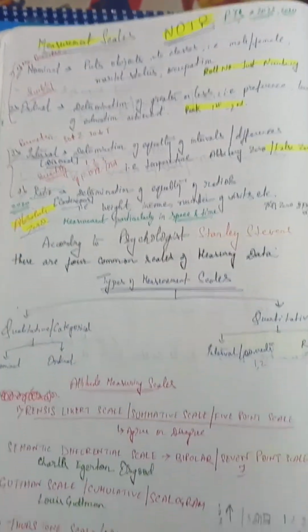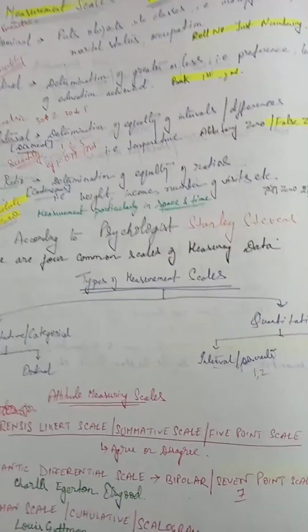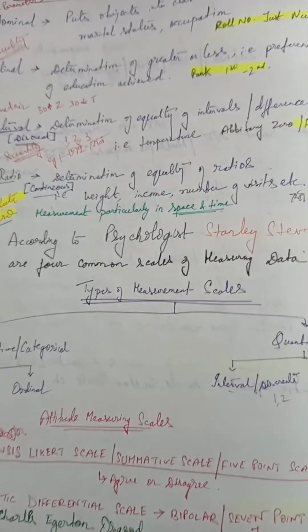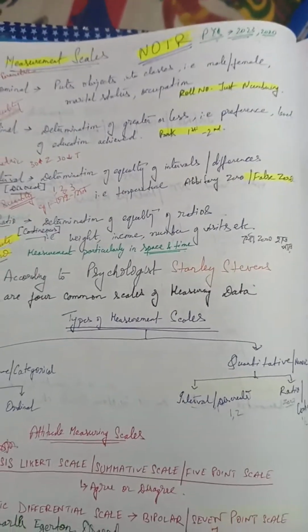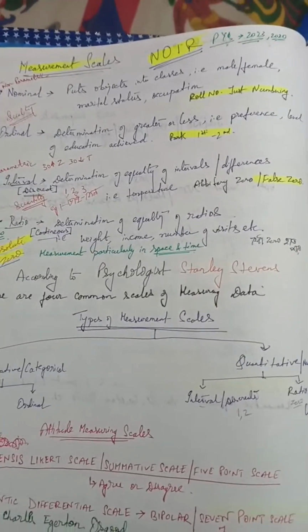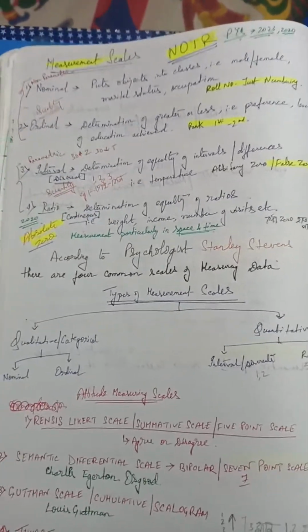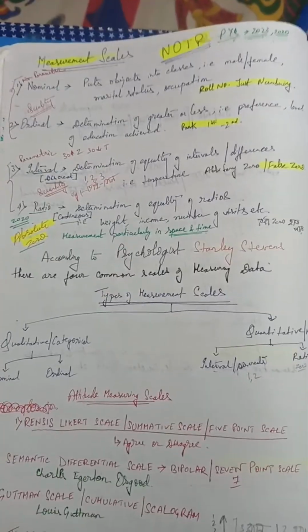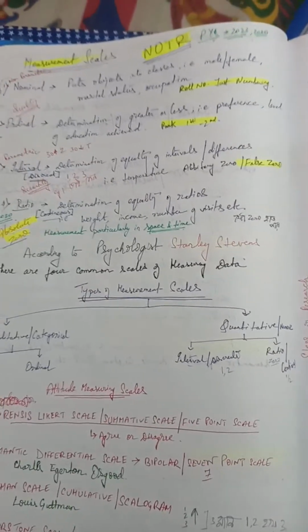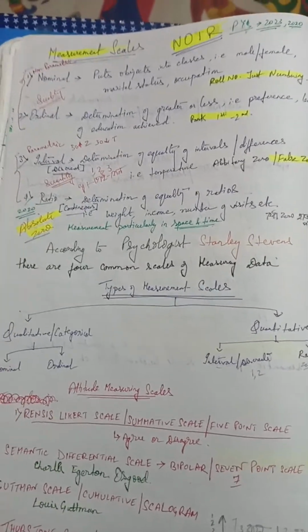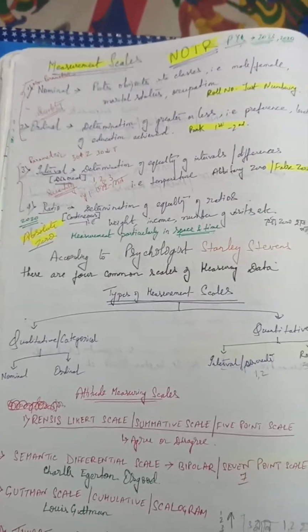So today in this video we will be talking about measurement scale, that is NOIR. From an exam point of view, this particular topic is very interesting and important, because as you can see, every year we can expect one question from NOIR or measurement scale.